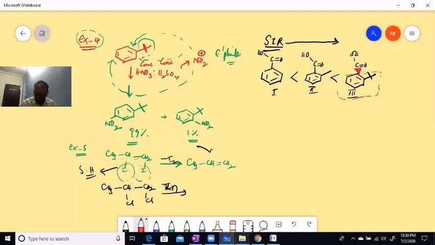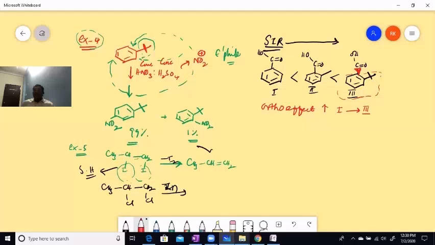This kind of inhibition of resonance, whenever there is a bulkier substituent at the ortho position, is named the ortho effect. Due to this, the ortho effect is going to increase from 1 to 3.